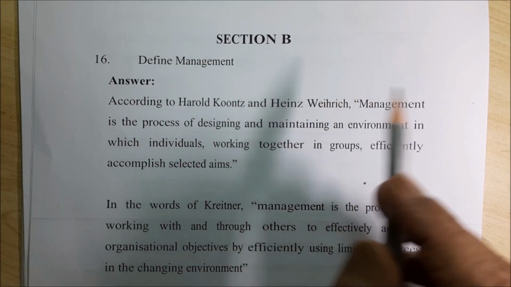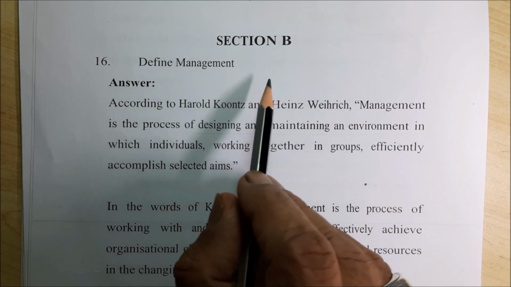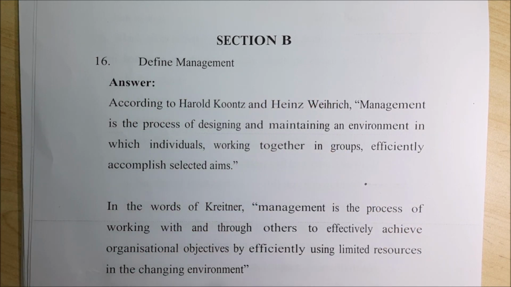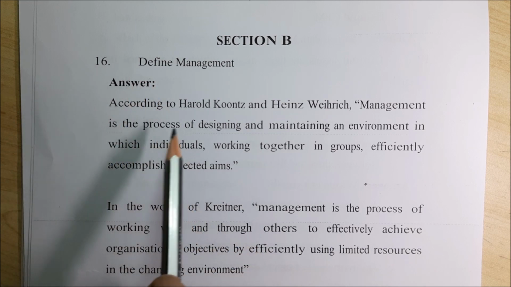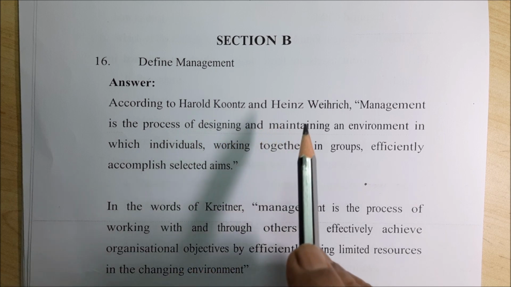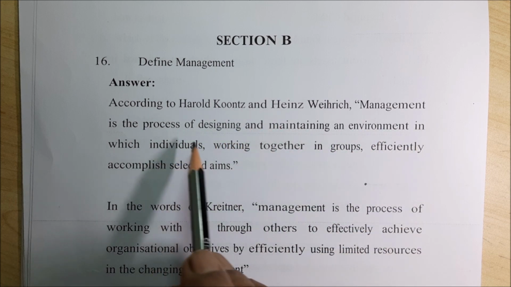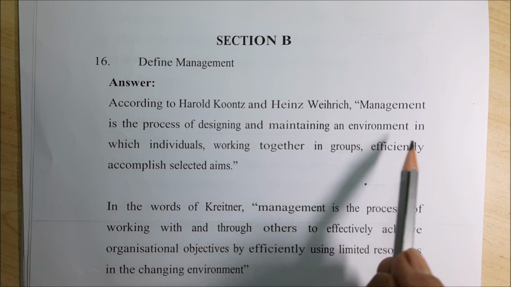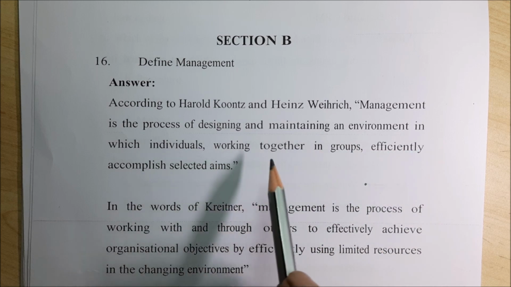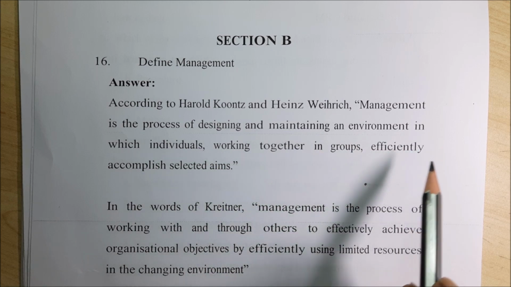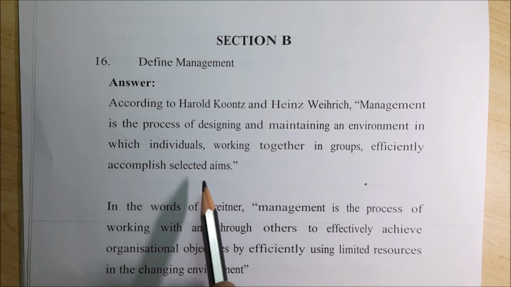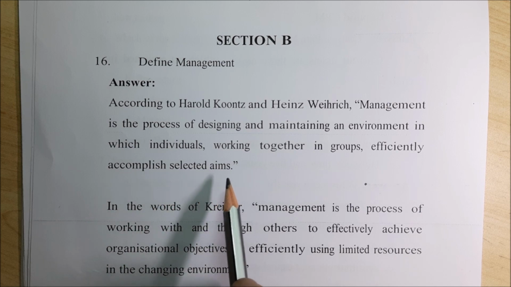Now section B, students. Define management. I have given several definitions. You can take any one definition, right? You are supposed to write a definition given by somebody. According to Harold Koontz and Heinz, management is the process of designing and maintaining an environment in which individuals working together in groups efficiently accomplish selected aims.